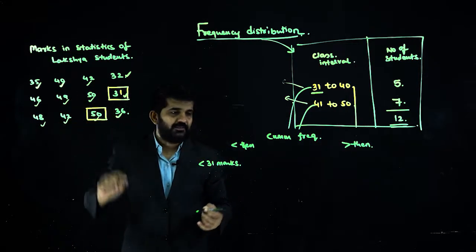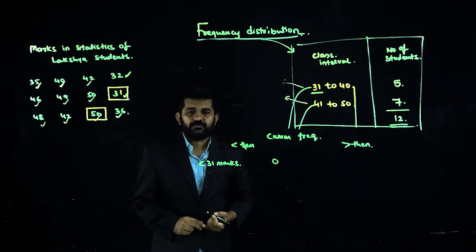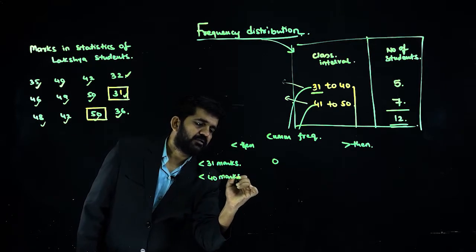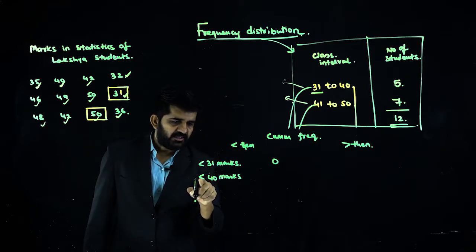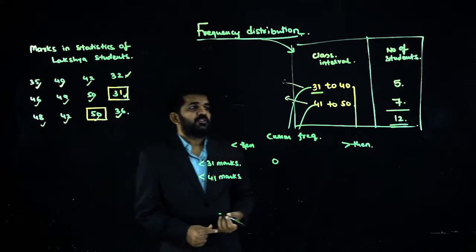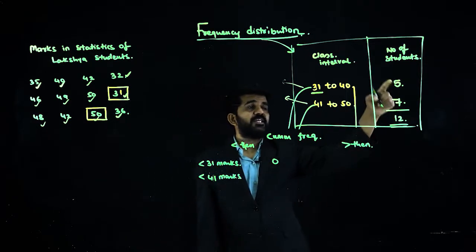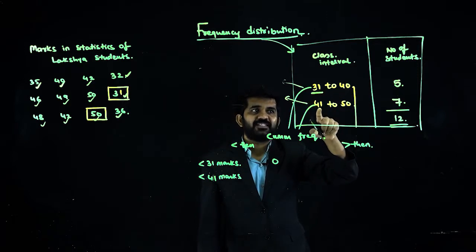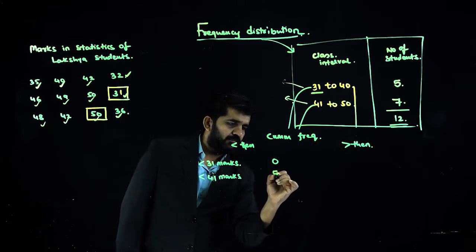I will say no one, 0. Less than 41 marks, because this is exactly 41, so 41 will not be included. Less than 41 marks: 5 students, because only they are having between 30 to 40. Otherwise, they are having 41 to 50 and they will not come under this category. So 5.